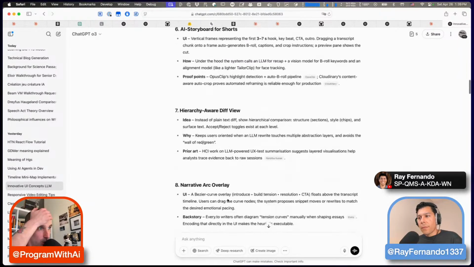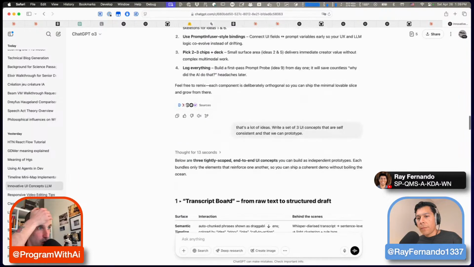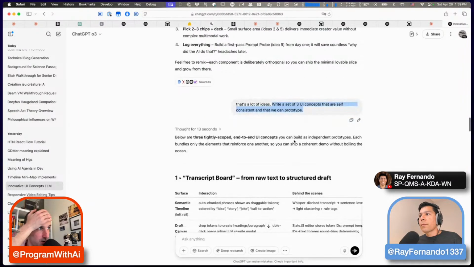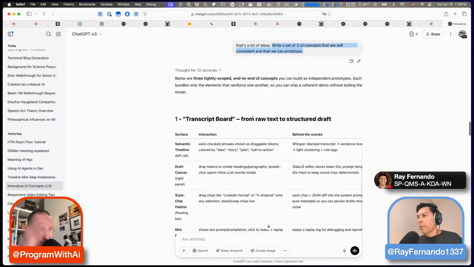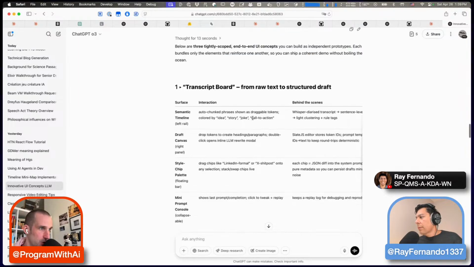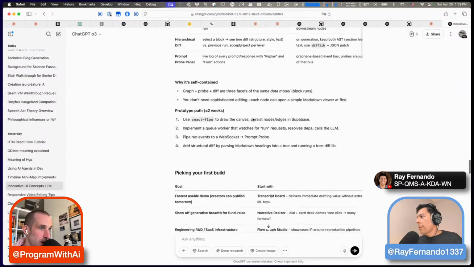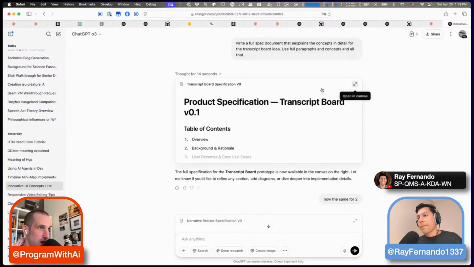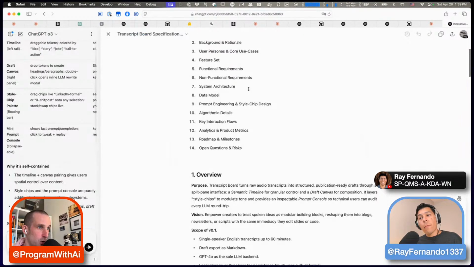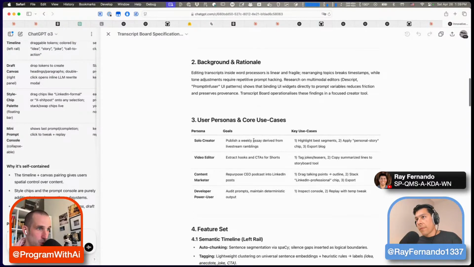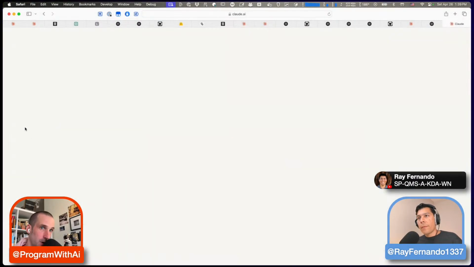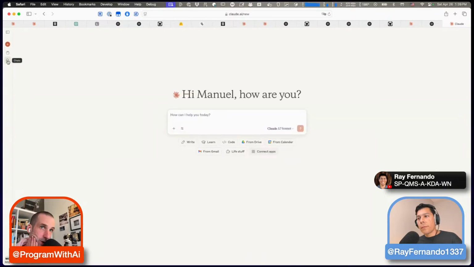And what I did then is write a set of 3 UI concepts that are self-consistent and that we can prototype, just to consolidate all this orgy of ideas. Then I had 3, which I had as transcripts, right? I have a full spec for an app idea on how to build these things. And I took them to Claude to basically prototype them.